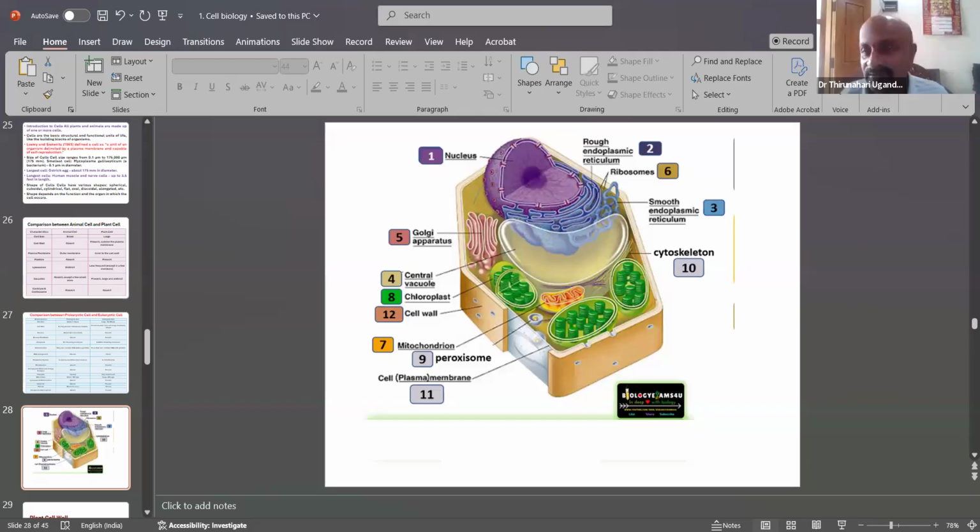Then the plant cell wall. It means a wall, a coat around the cell, which is called the plant cell wall.